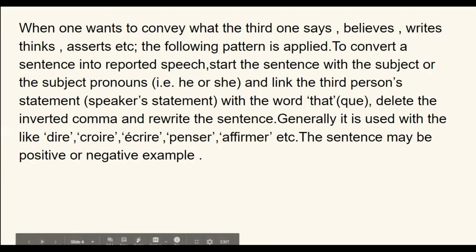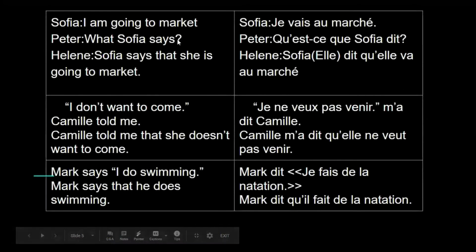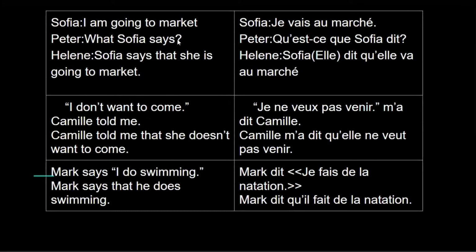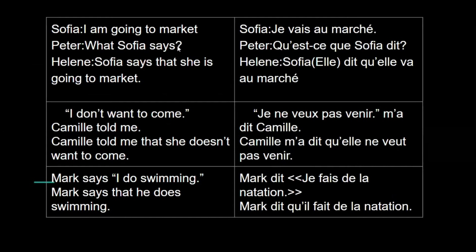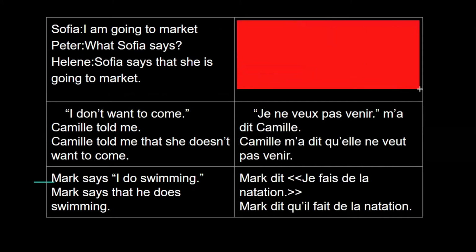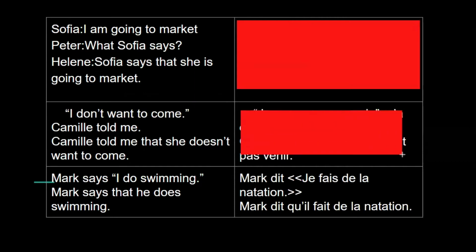So now let's move to the next part. Now let's take some examples. I'm just hiding the answers so that we do it side by side. For the first case, Sophia is saying, I am going to the market. And Peter asks, what is Sophia saying? Helen says, Sophia says that she is going to the market. So the statement of Sophia is being told by Helen to Peter. So we have to convert it into indirect speech.